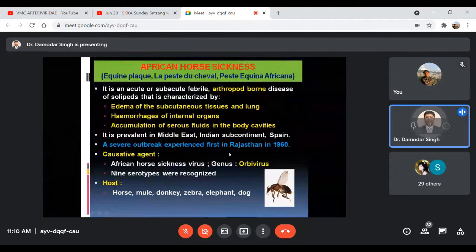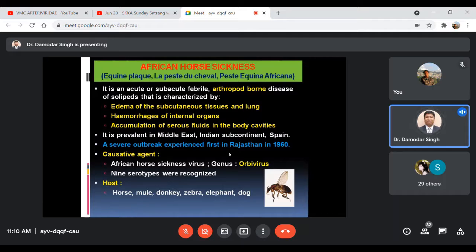It is an acute or subacute febrile viral disease, mainly arthropod-borne. So far as transmission of this virus is concerned, it is transmitted by biting midges or mosquitoes. That's why it is an arthropod-borne disease, mainly of the solipeds. As you know, soliped means animals which do not have bifurcated hooves, like horses, mules and donkeys.